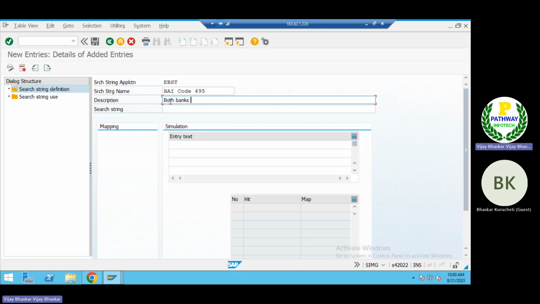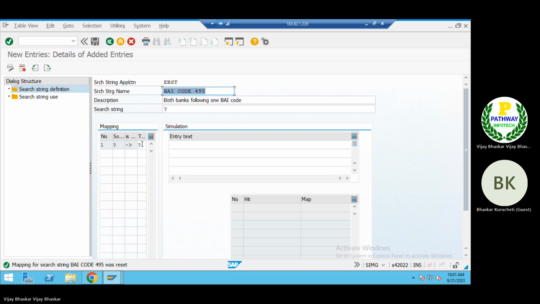Then both the banks following one BI code. Here I will put this one as 495 only. No, not 495. I'll keep it as a question mark here. That is, what different strings are required. I'll keep it as a star here. Sorry, question mark. Enter. Remove this question mark here. Save it.